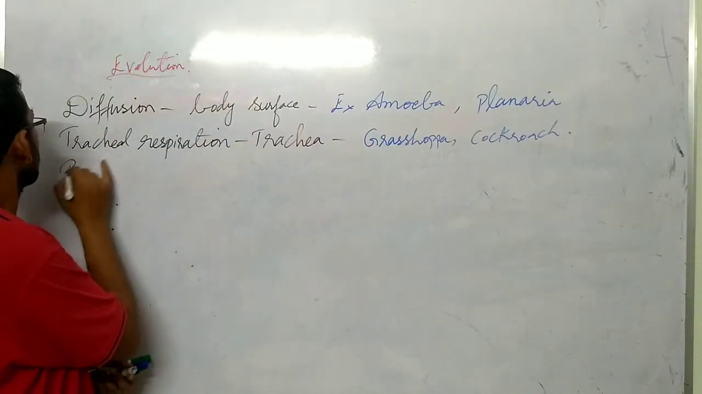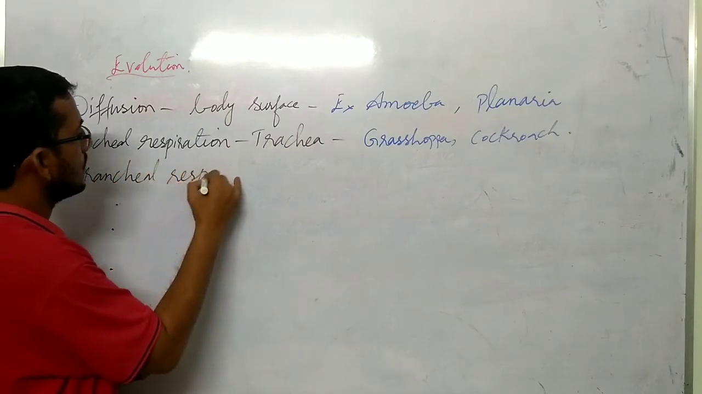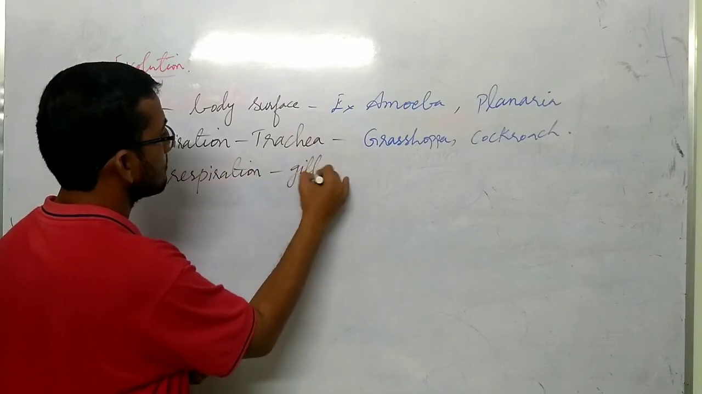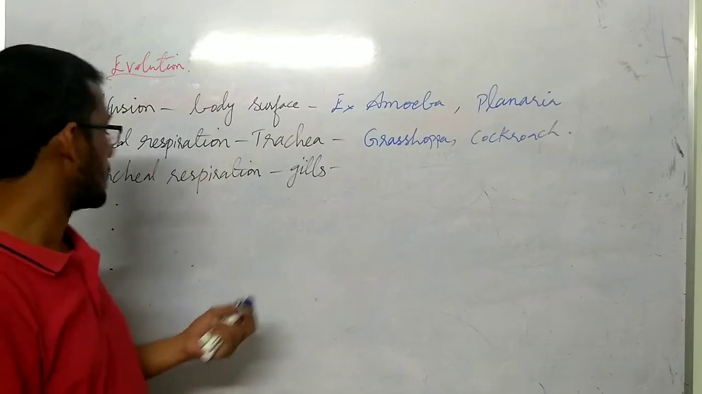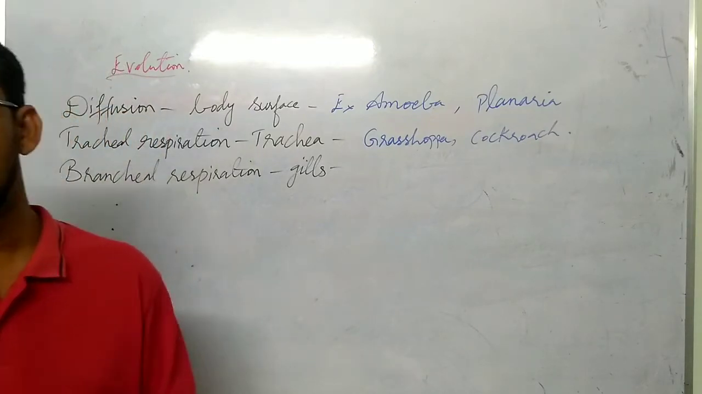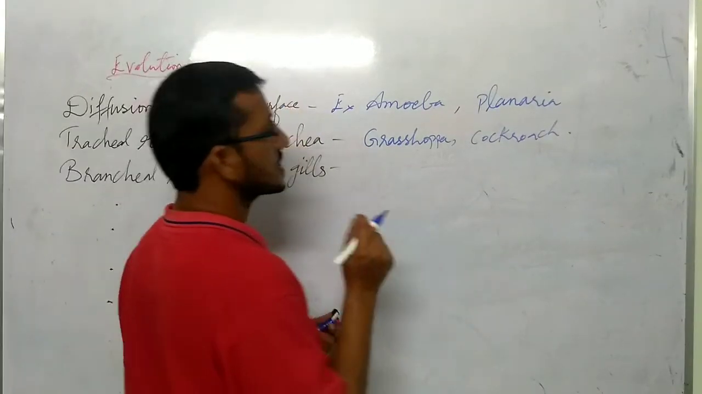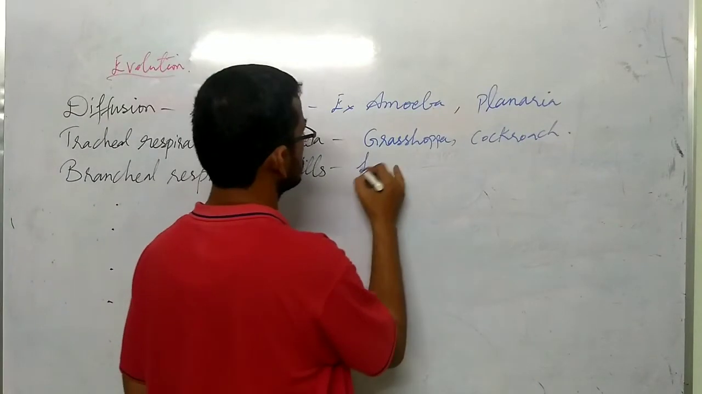Next respiration is branchial respiration. Respiration which occurs through gills or bronchi, that respiration is called as branchial respiration. It occurs in case of tadpole of frog as well as fish.